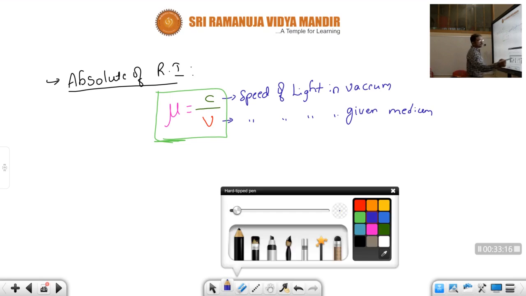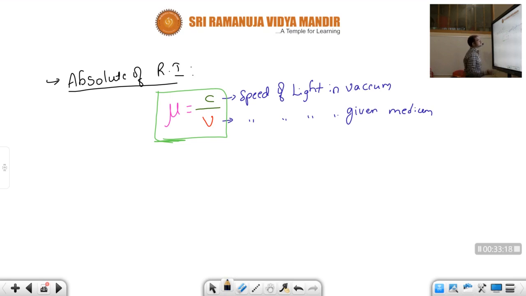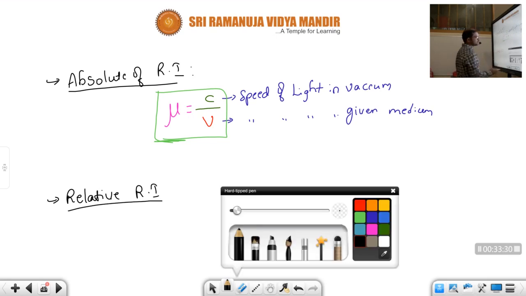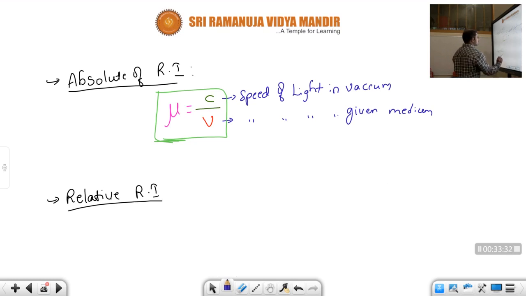Next, see, children, relative refractive index. What is relative refractive index? This is very, very important, children.